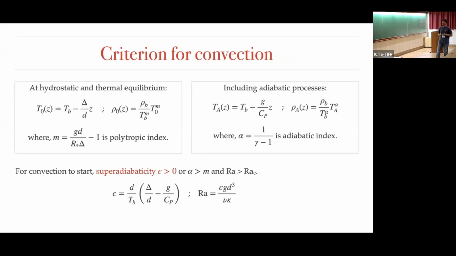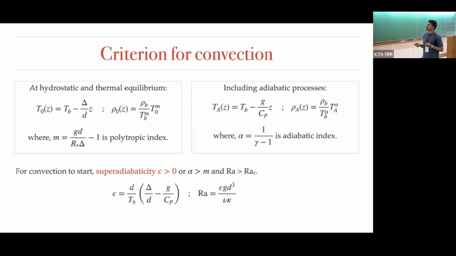The criteria for convection: when we consider hydrostatic and thermal equilibrium, we get a static linear temperature profile. At the same time there is a density profile, and this density profile has a polytropic index, which is given by this. If we also consider in this equilibrium an adiabatic process, we get another linear profile where the gradient is the adiabatic gradient, g by Cp. And here the density profile goes as this. Alpha is basically the adiabatic index, and the criterion for convection can be found from the Schwarzschild criterion.